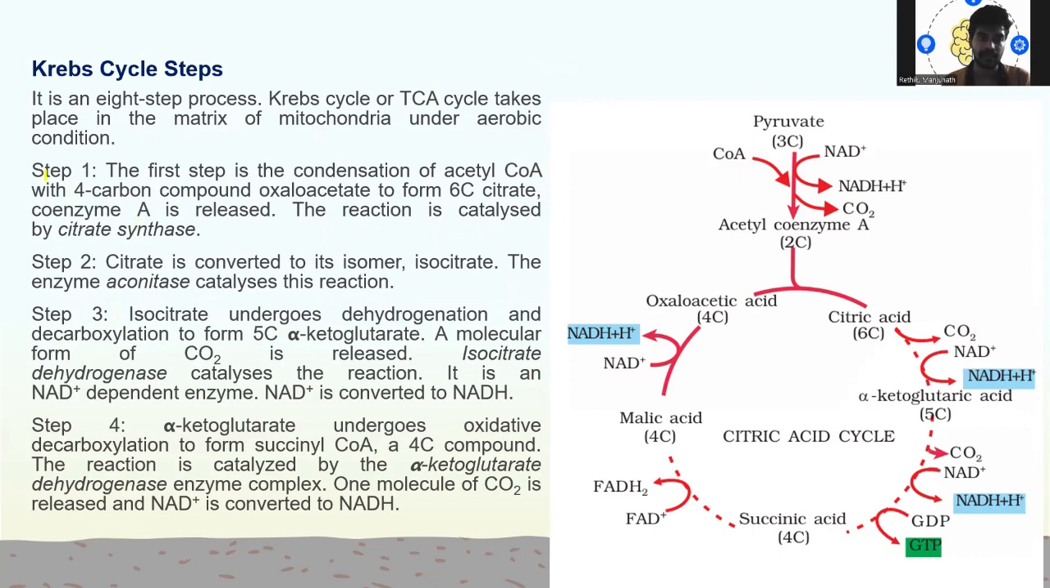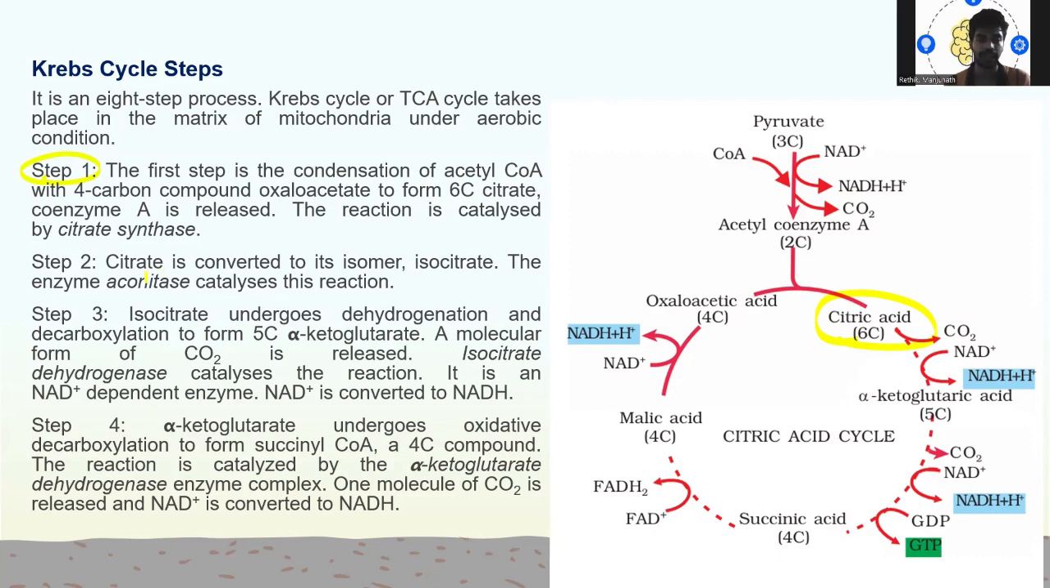The first step is the condensation of acetyl CoA with a 4 carbon compound, oxaloacetate, to form 6C citrate. So this is what you're seeing here, 6C citrate. And here coenzyme A is released. The reaction is catalyzed by citrate synthase.